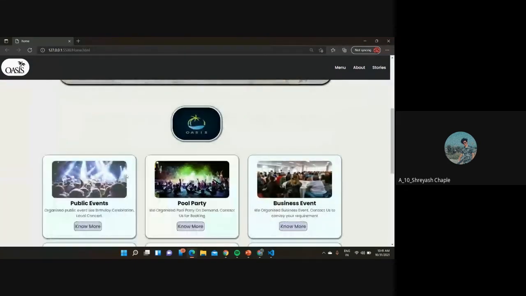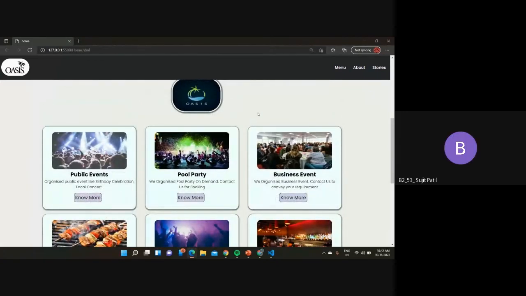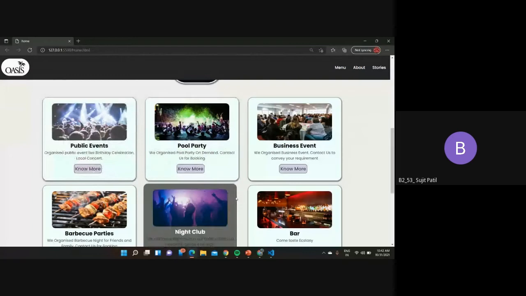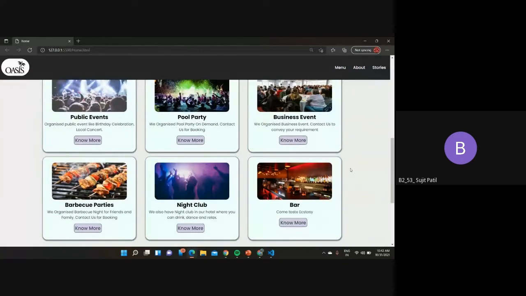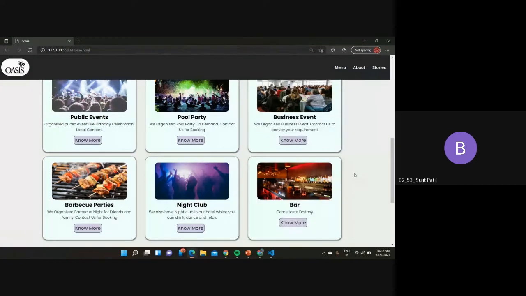So now Sujit will explain the services part. Okay, so in the event boxes, we have included various activities and events which are carried out in this restaurant. We built it with the help of display properties, and we also added a hover effect. Whenever we hover over the box, it becomes gray. We included the hover property not only for the box but also for the know more part. Can you please hover over know more? So the color changes. We also included animation with the help of X and Y translate.